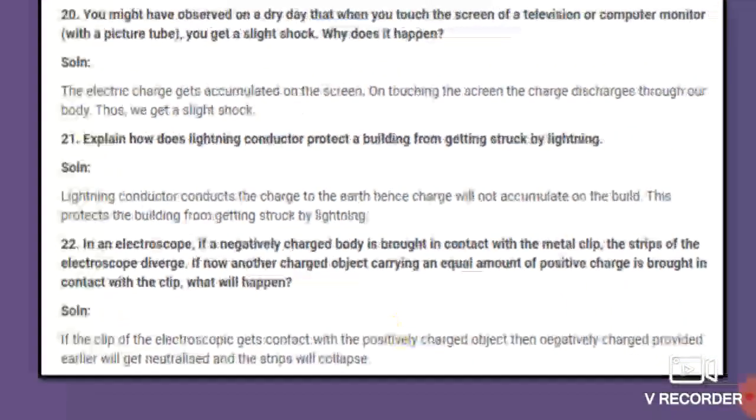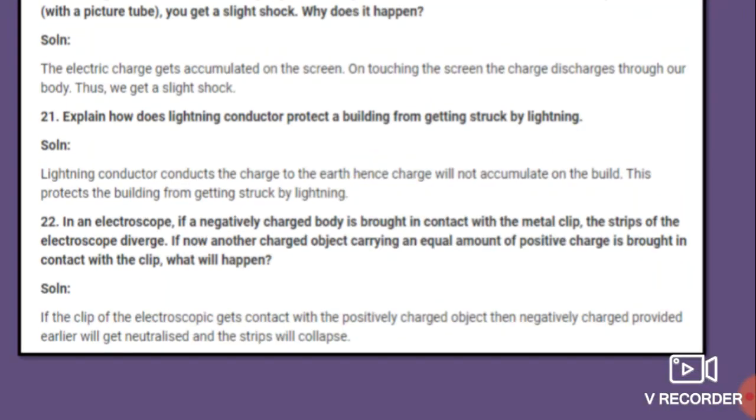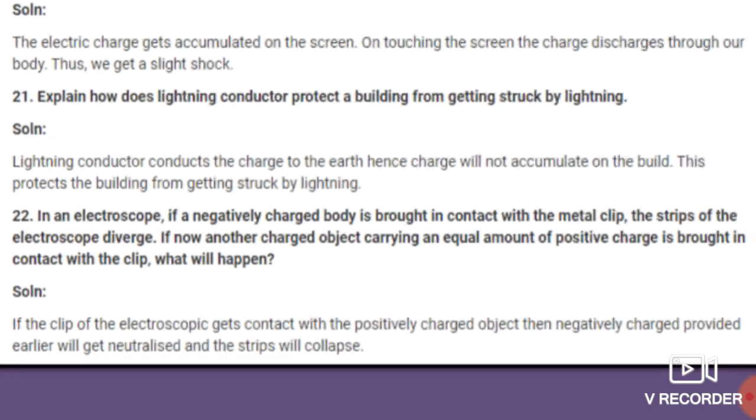Okay, now the next question. This question is a little bit lengthy, so just go through it and understand what the question is. In an electroscope, if a negatively charged body is brought in contact with a metal clip, the strips of the electroscope diverge. When a negatively charged body is brought in contact with the metal clip, the strips present in the electroscope diverge.